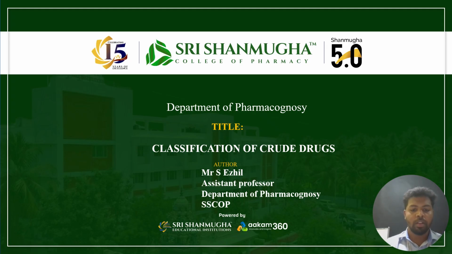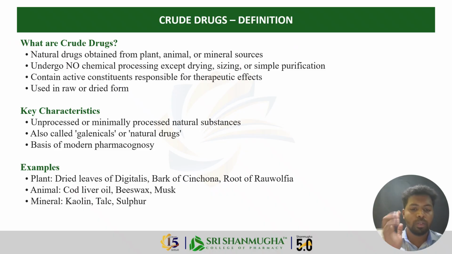So today we are going to cover a very important foundational topic in pharmacognosy: classification of crude drugs. First of all, what are crude drugs? Crude drugs means any natural substances derived from plant, animal, or mineral that are used in their raw or minimally processed form.